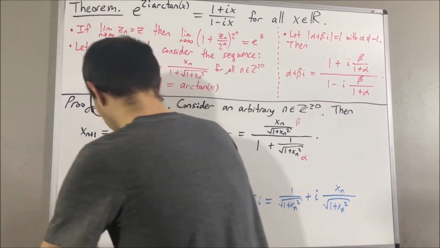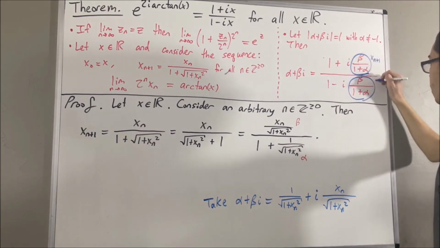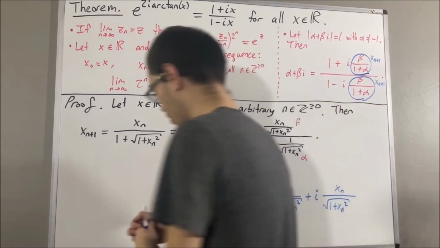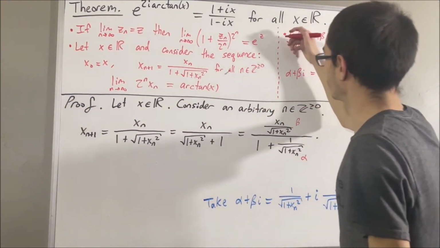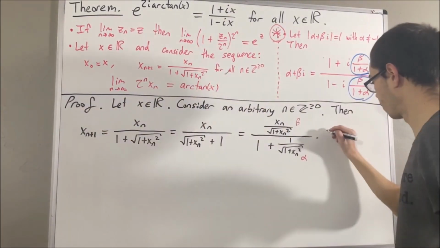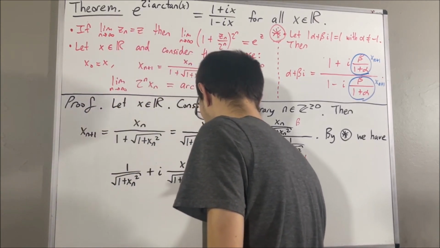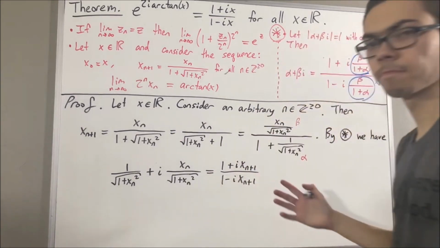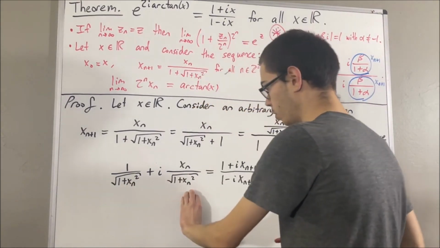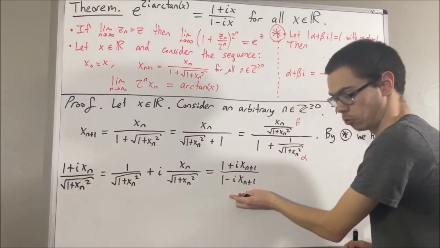So what we're going to do is replace beta over 1 plus alpha with x_{n+1}, and we're going to replace alpha plus beta i with this. Let me just call this preliminary result star. And so by star, we have the following. Right? We get this. But then we can add these two fractions together. We get this. So these two guys are equal.